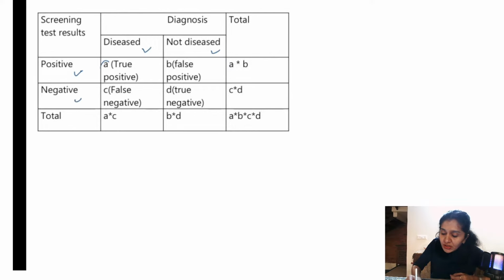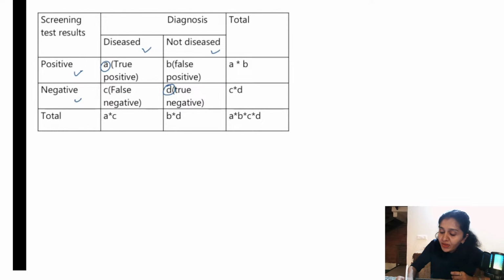This particular group is called A, and they are also called true positives. Why are they called true positives? They actually have the disease, and the screening test also shows a positive result. So that is why it is called a true positive. And what is D? They do not have the disease, as you can see, plus the screening test is also saying you do not have the disease. So that becomes true negative.